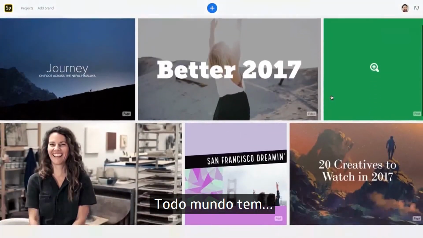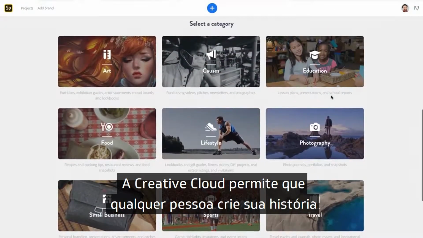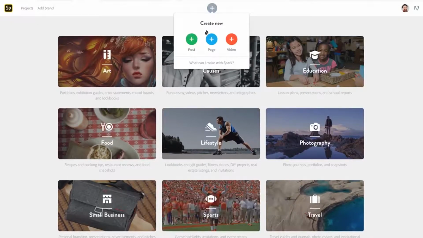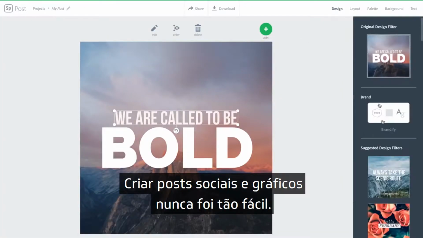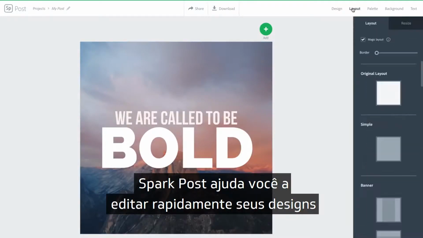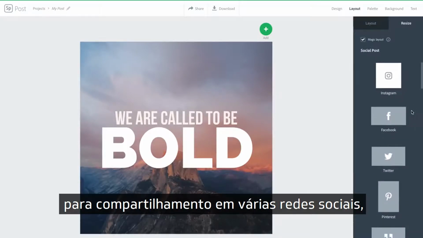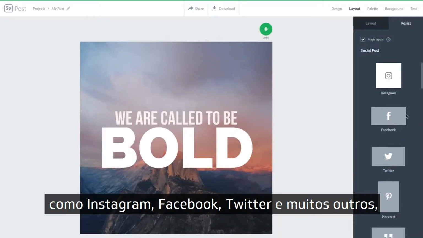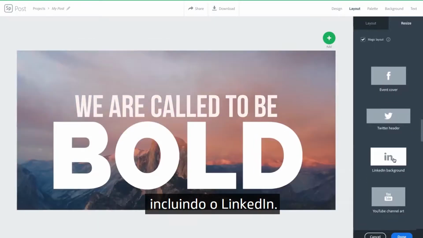Stories. Everyone has them. Creative Cloud lets anyone create their story, easily and effectively, with beautiful designs using Adobe Spark. Creating social posts and graphics has never been easier. Spark Post helps you quickly remix your designs for sharing across multiple social channels such as Instagram, Facebook, Twitter, and a variety of others, including LinkedIn.